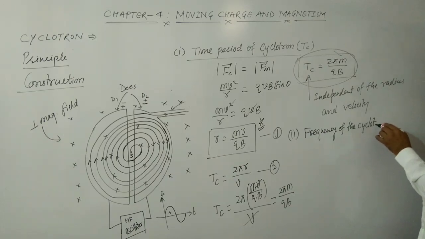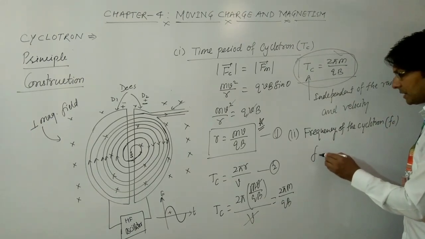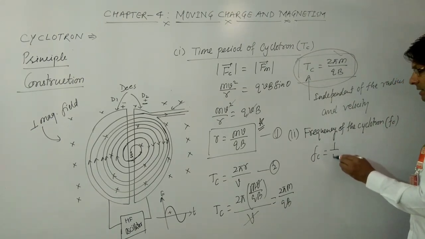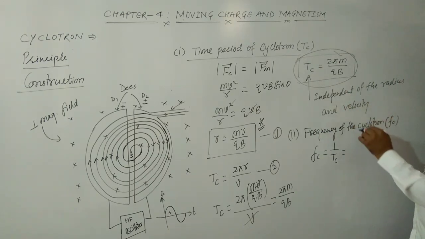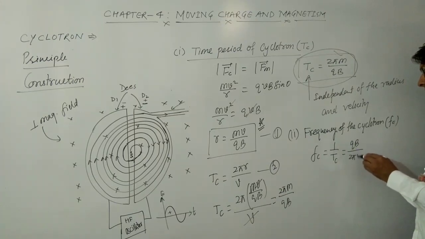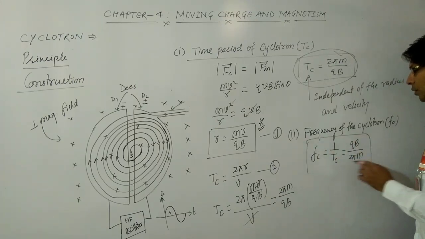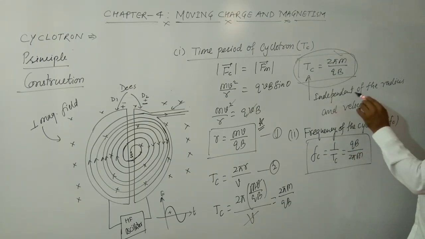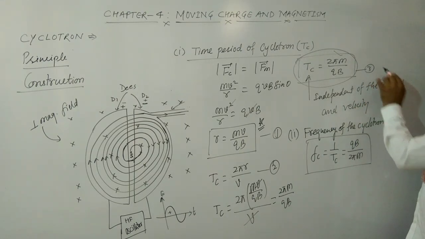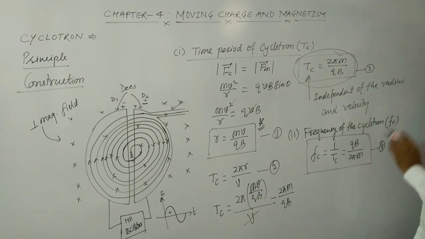So the frequency of the cyclotron or high frequency oscillator, if I represent it as Fc, is the reciprocal of the time period Tc, and Tc is 2 pi m upon qB, so it will become qB upon 2 pi m. So this is the formula of frequency of the cyclotron, which is also independent of the radius and velocity. Suppose this is equation 3, and this is equation 4.